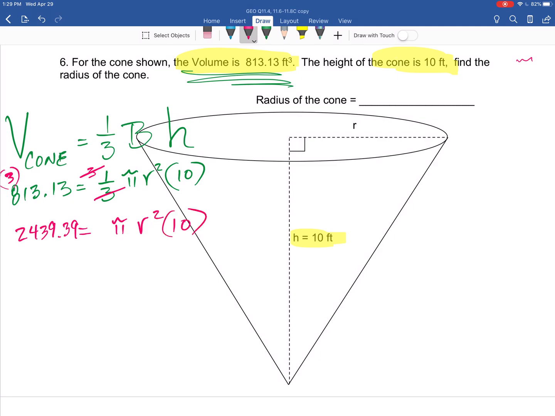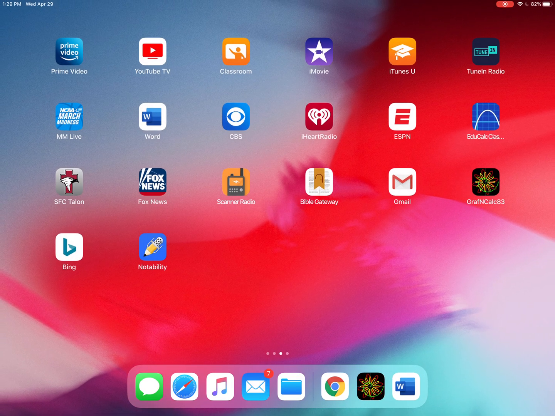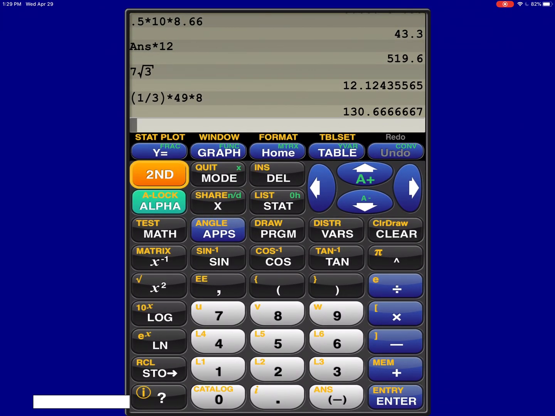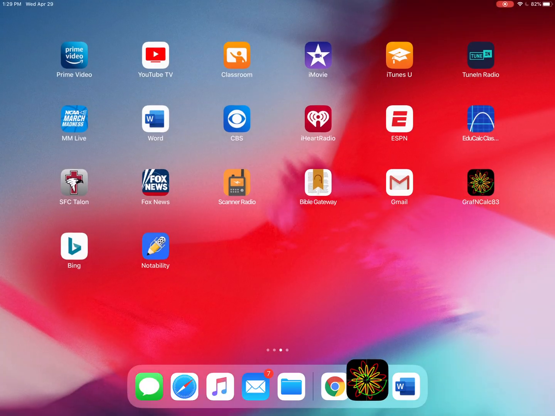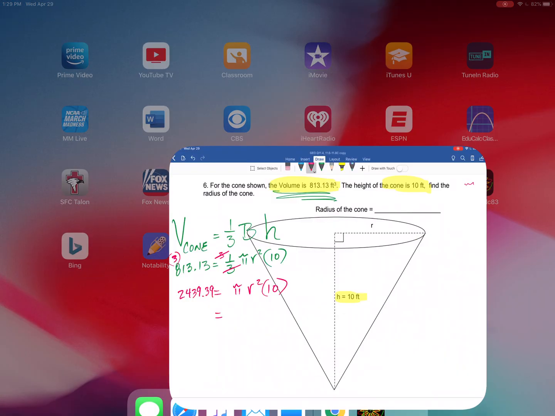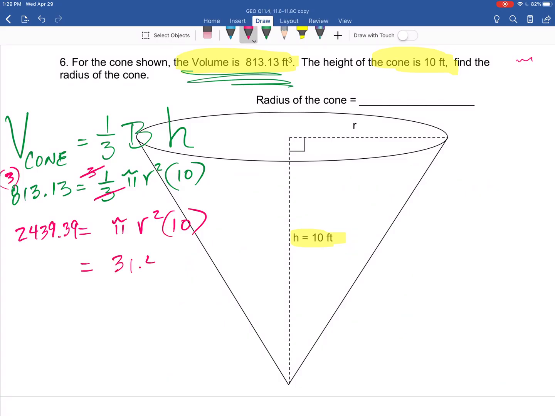Okay, what are you going to do next? I'll tell you what. I'm going to multiply 10 times pi. That's what I'm going to do on the right side. Pi times 10. Nice, huh? 3141. There we go. 3141 r squared. I didn't do anything here.